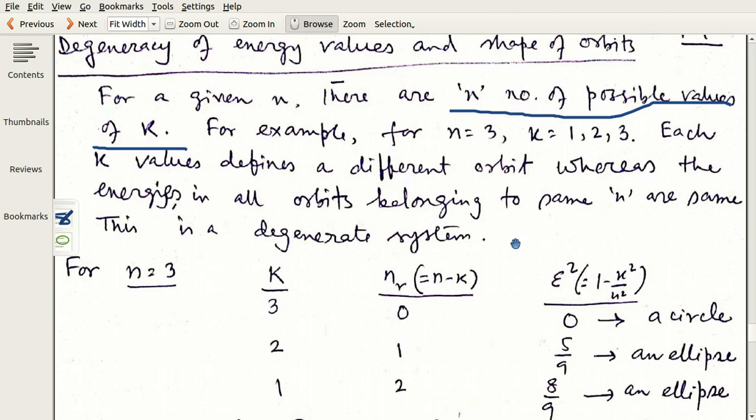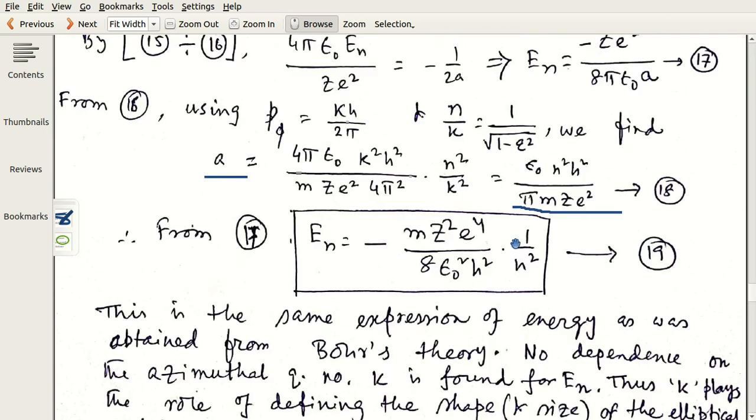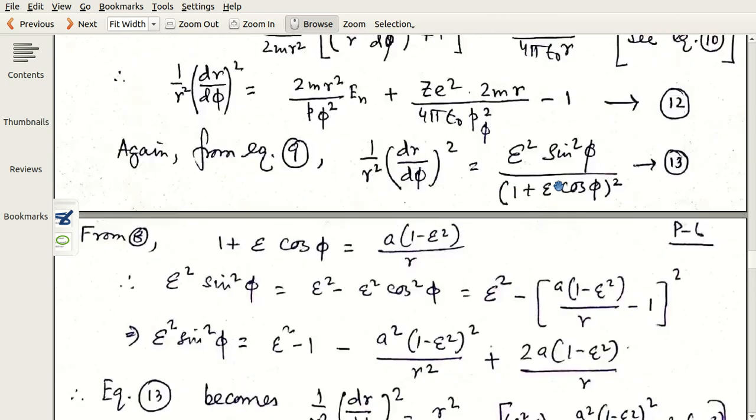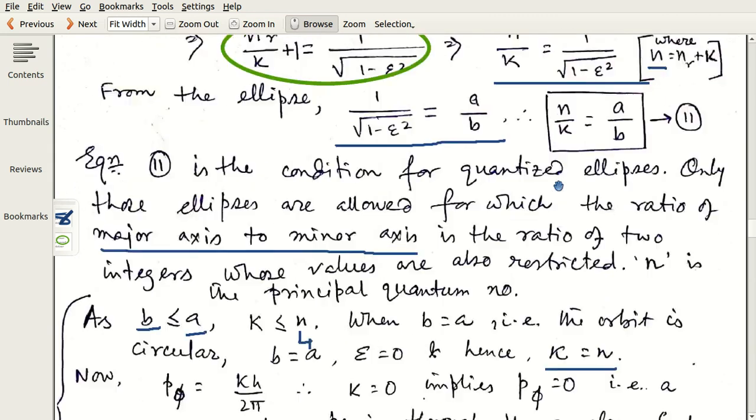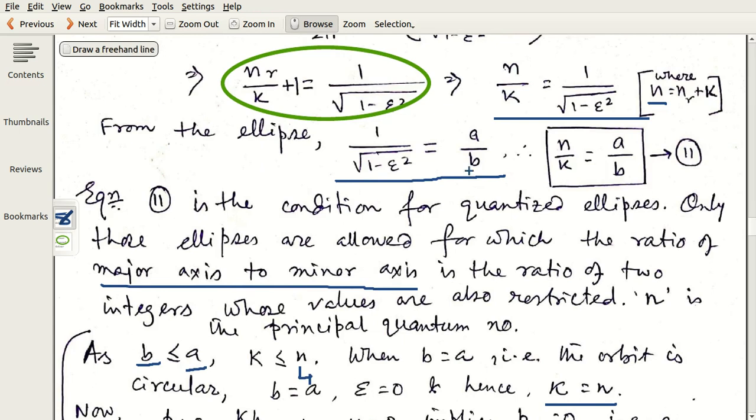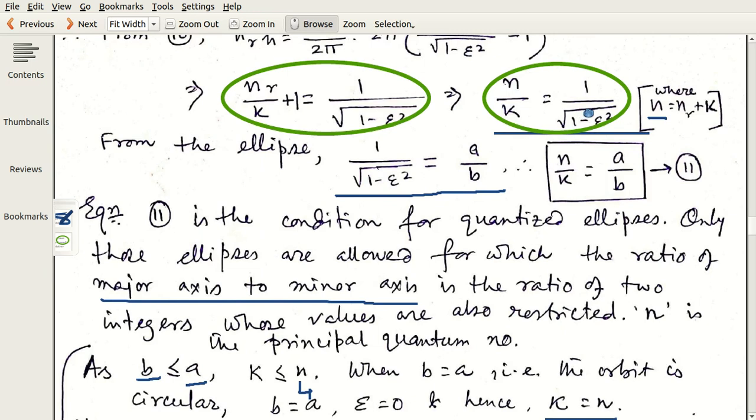And as I have told you, A has no dependence on k, A has dependence only on n square. If k changes, A does not change. Whereas you note that if k changes, from this expression, then the eccentricity E of the ellipse changes.